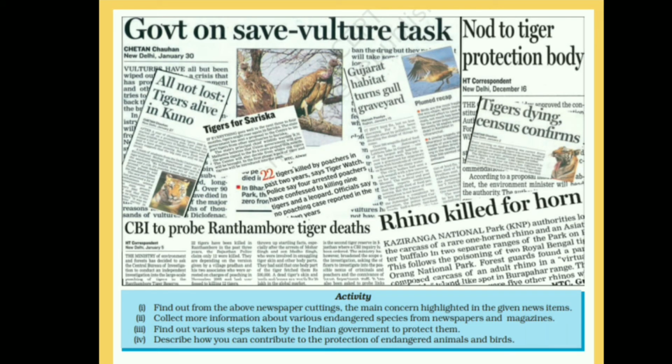Now study these newspaper cuttings and try to answer the following questions. Find out from the above newspaper cuttings the main concern highlighted in the given news items. Collect more information about various endangered species from newspapers and magazines. Find out various steps taken by the Indian government to protect them. Describe how you can contribute to the protection of endangered animals and birds.